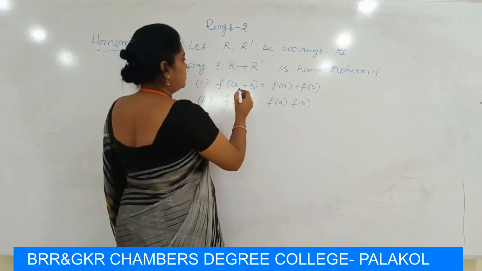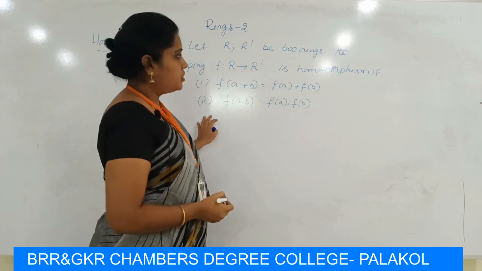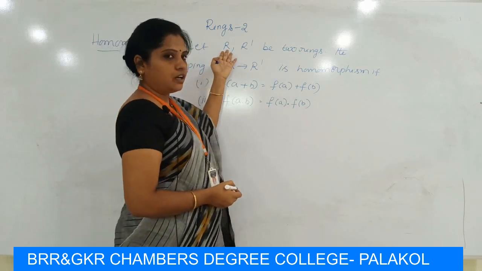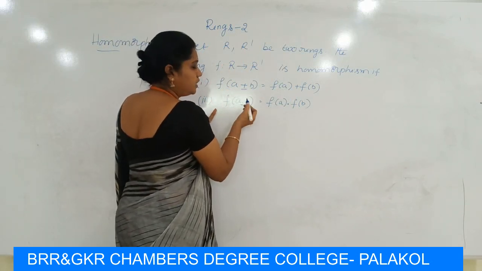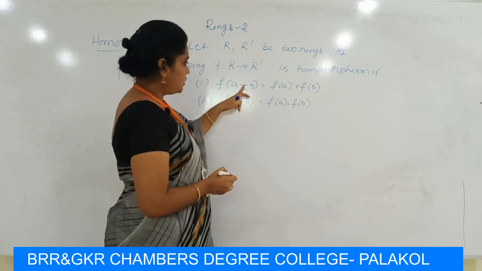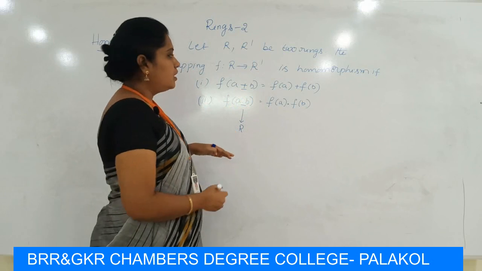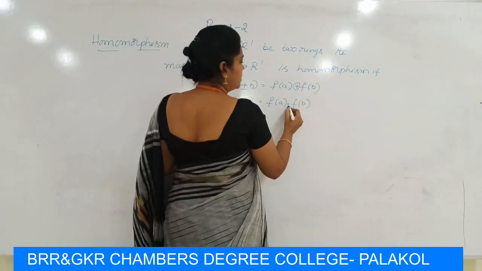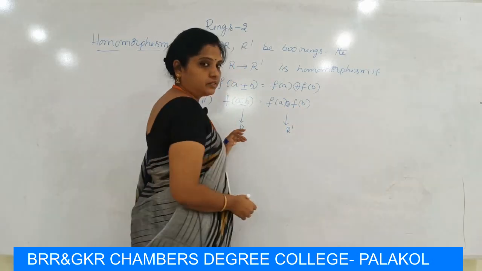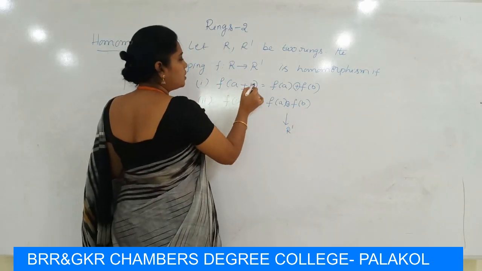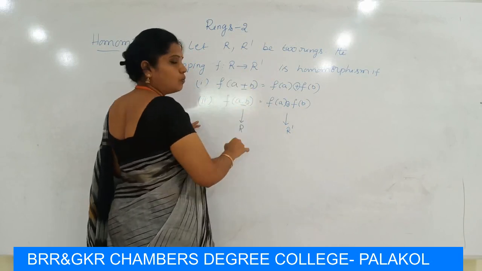Here plus and dot are binary operations in R and R'. The left side plus and dot, between the elements a and b, are binary operations in R. The right side operations plus and dot are the binary operations in R'. The elements a, b are elements of R, so we use the operations in R only.